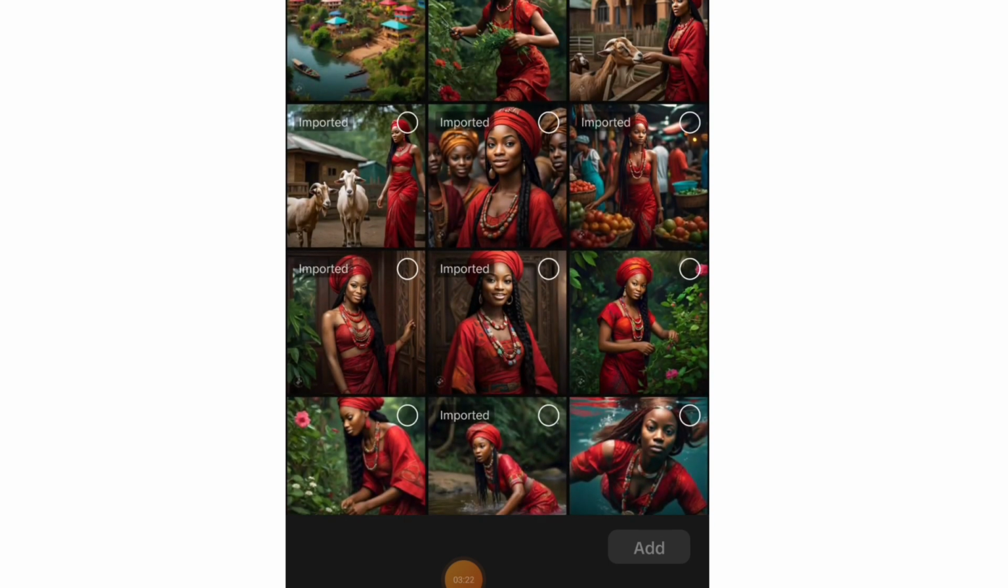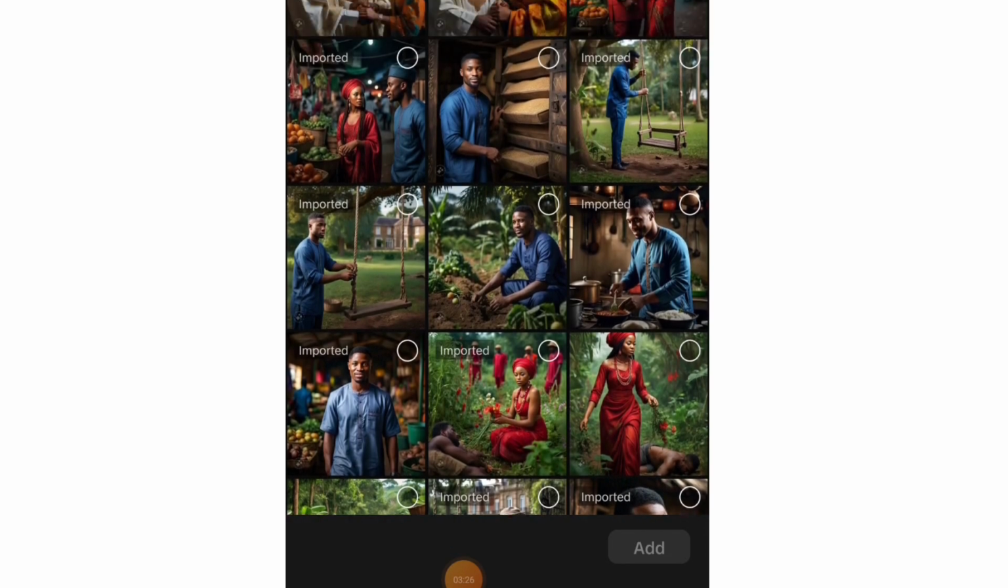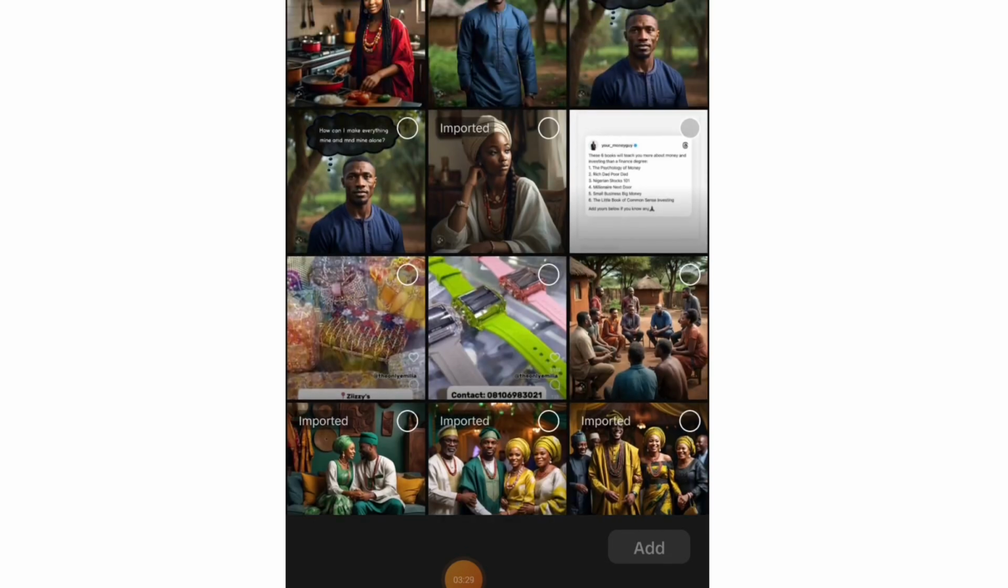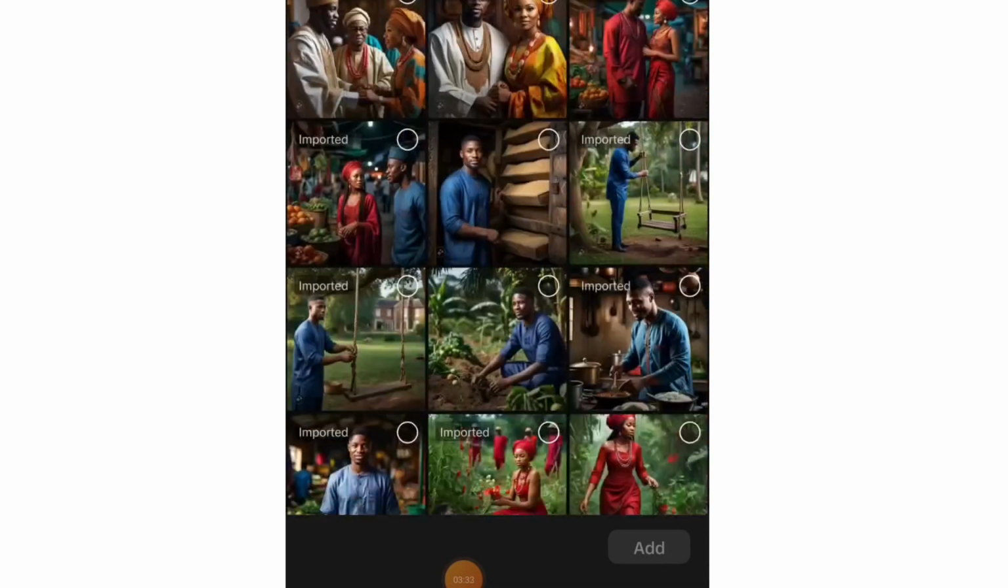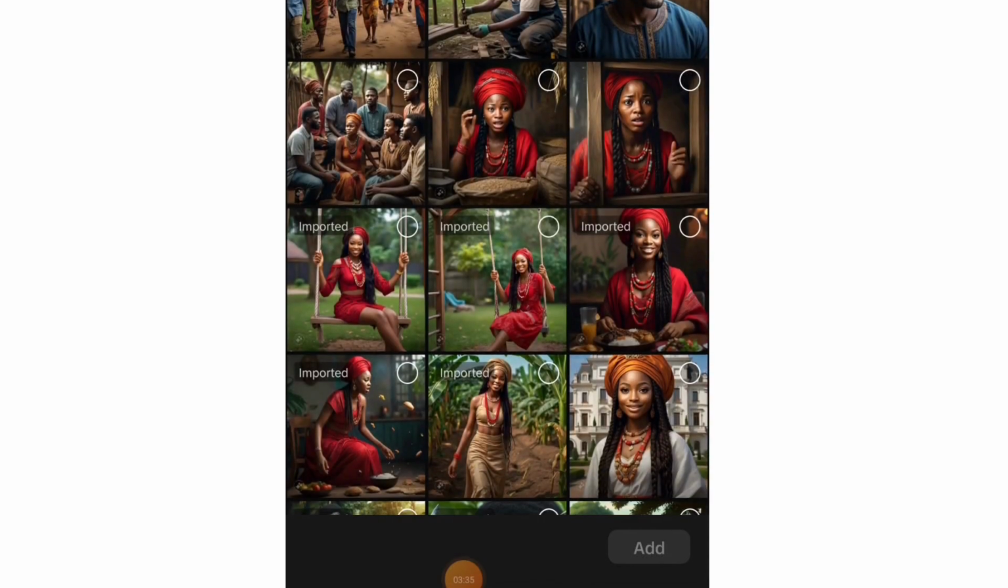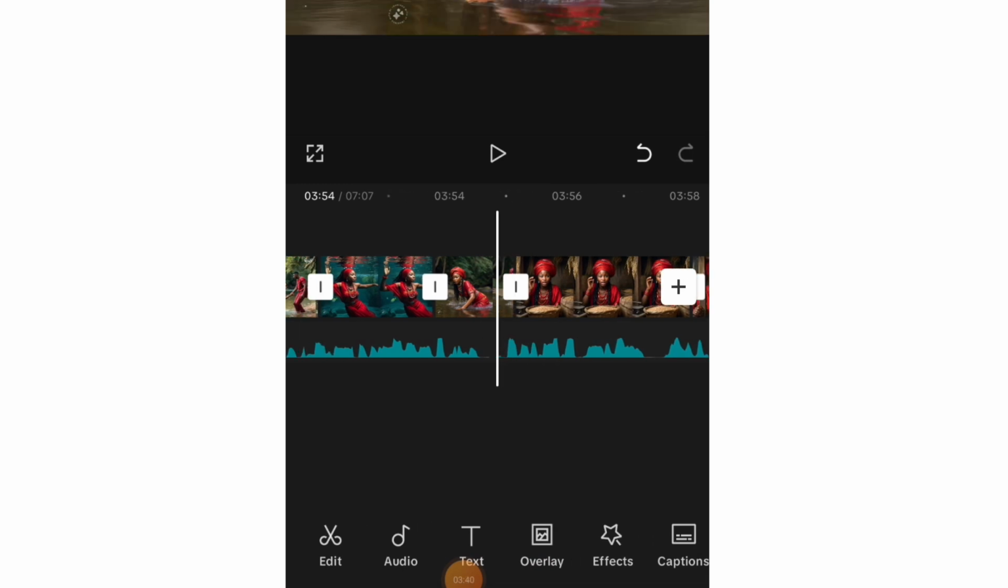So I'm going to look for the image of the greenery where she was. Where is it? Yeah, this and this. I'll click on it and add.